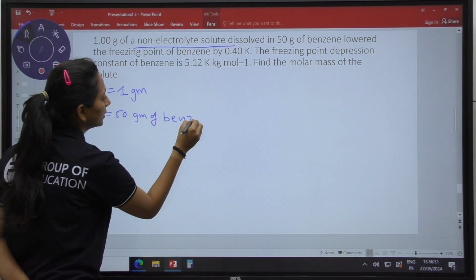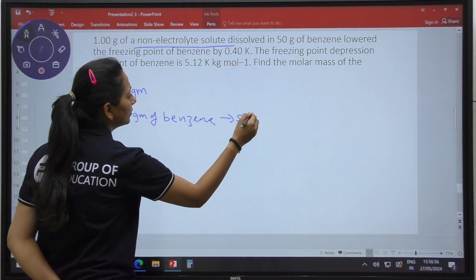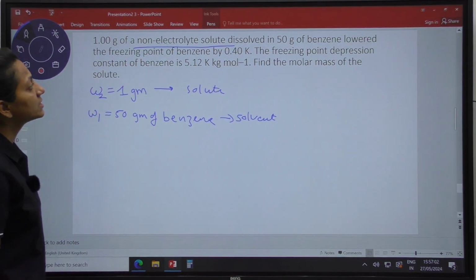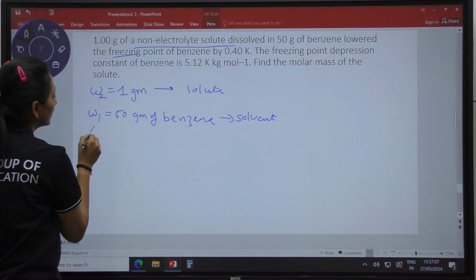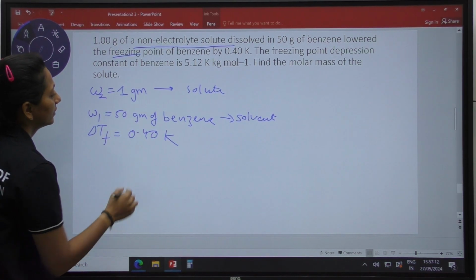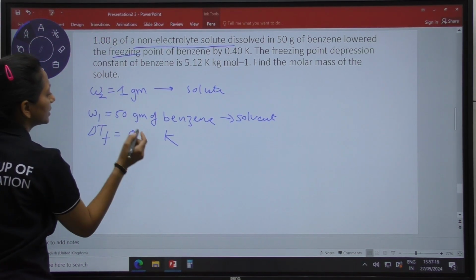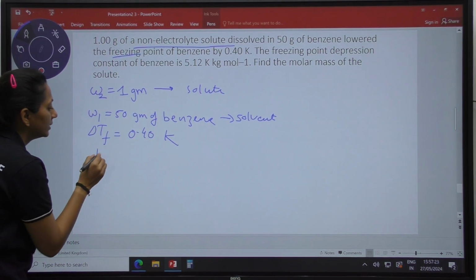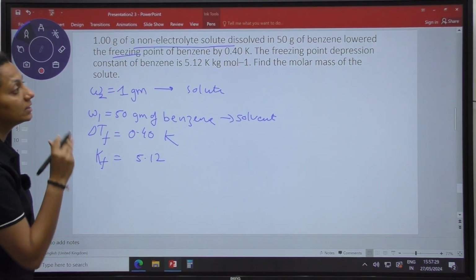Benzene is going to be my solvent. This is going to be my solute. The lowering of the freezing point of the benzene is given, so it is telling you about the del Tf, which is equal to 0.40 Kelvin. They are giving you the freezing point depression constant Kf is equal to 5.12. Find the molar mass of the solute.